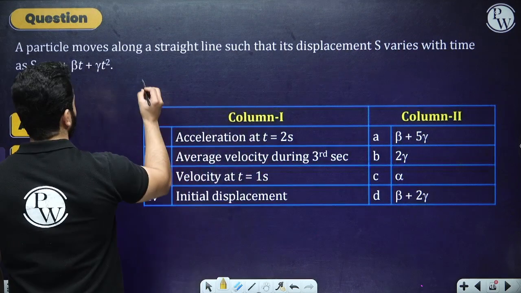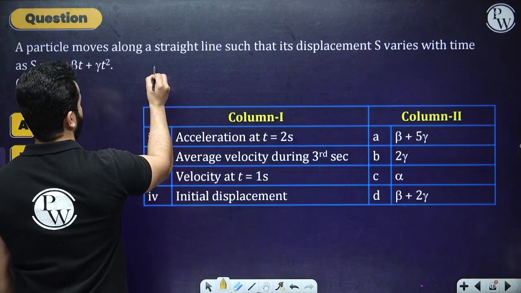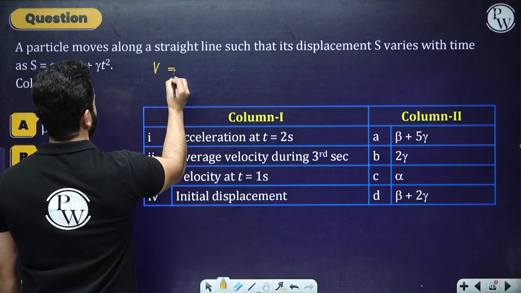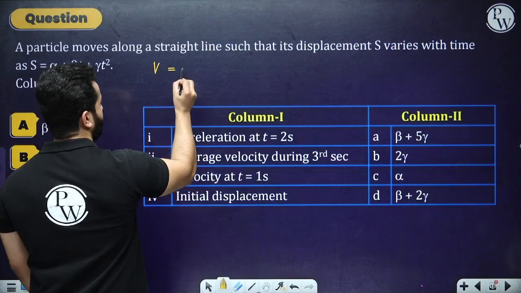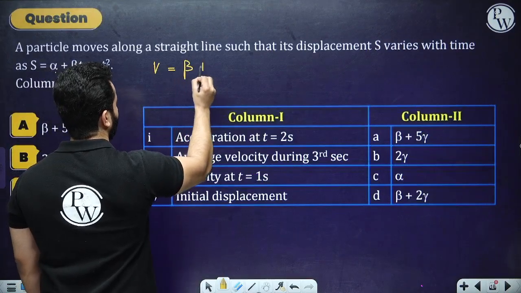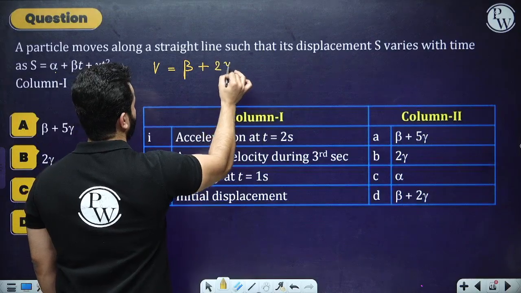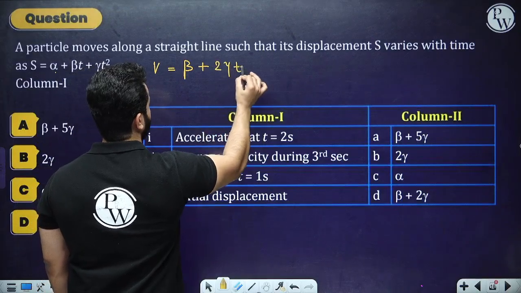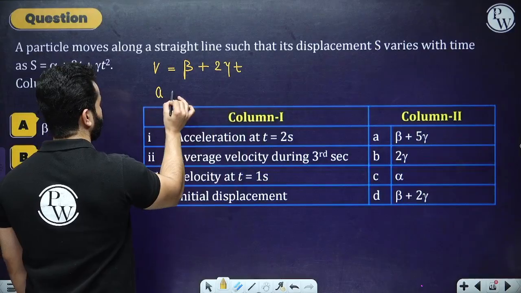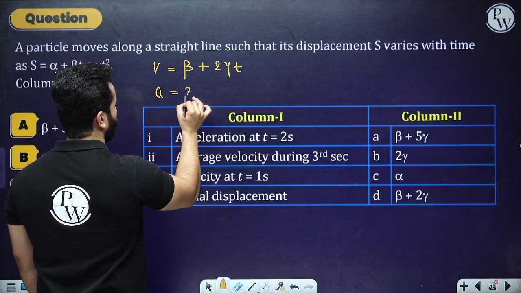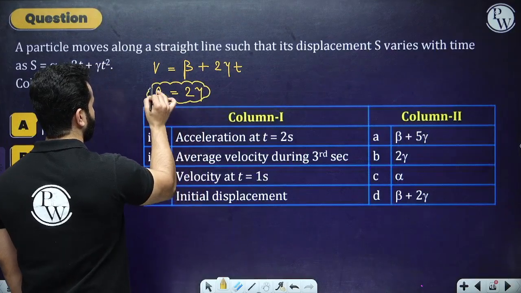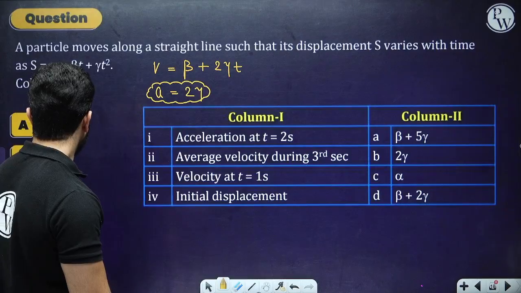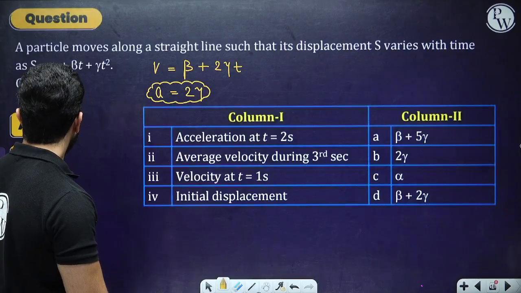So if this is s, then velocity will be, let's differentiate it, alpha will become 0, this will become beta plus 2 times gamma t, which means acceleration will become 2 gamma.